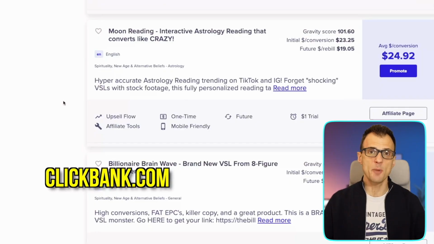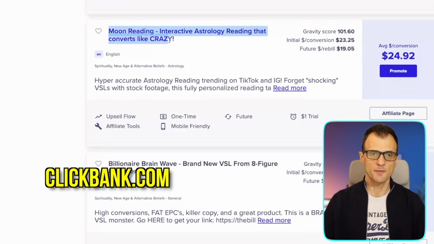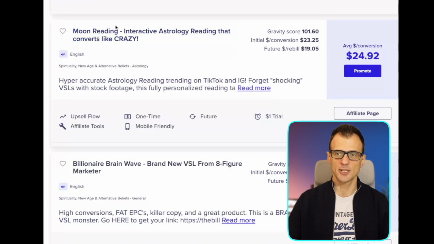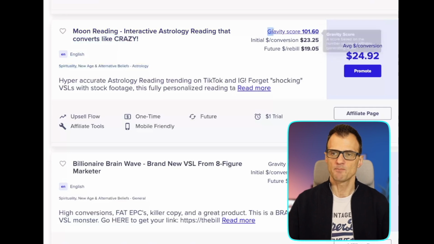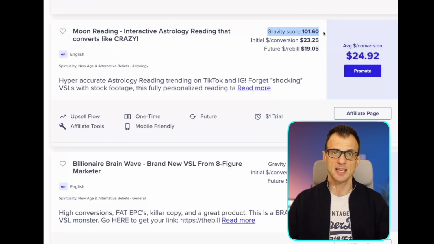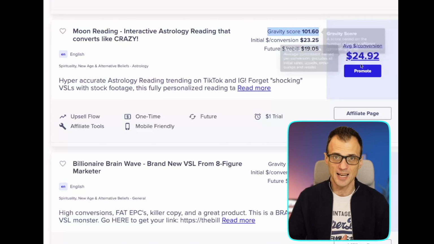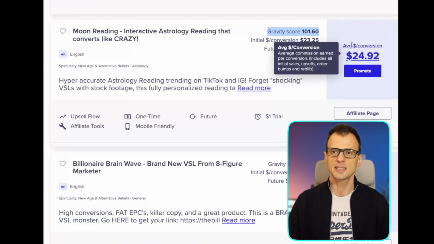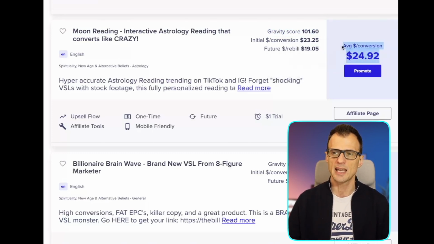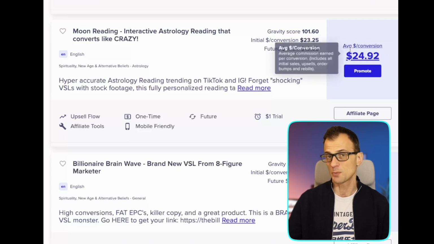So step one, go to clickbank.com and open your account, and then find this offer over here called Moon Reading Interactive Astrology. You can see that this gravity score on this offer is 101.6, which basically means that about 100 affiliates in the past couple of weeks have made sales of this. So it's converting for a wide range of affiliates, which is great news for us. We want the high converting product. Now, for every sale that you refer, you're likely to make about $25, which is also pretty great.